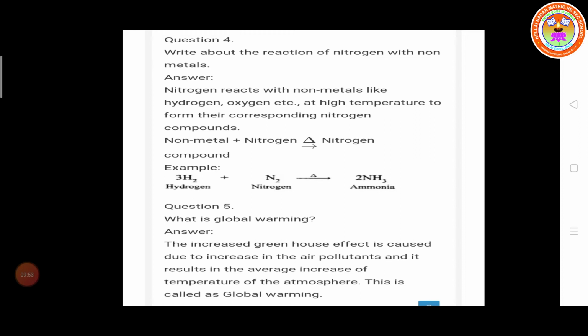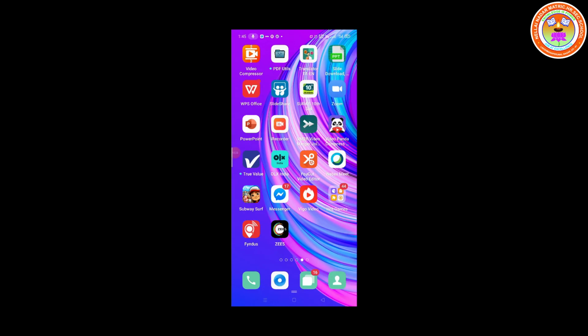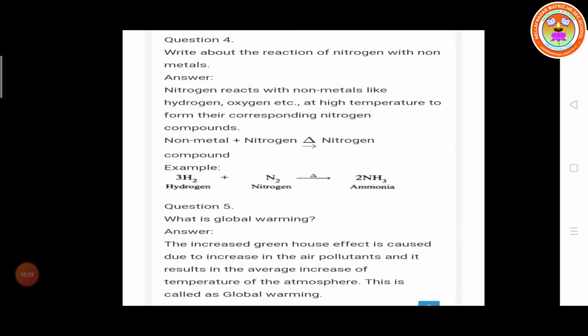For example, here we take hydrogen. Hydrogen is a non-metal. So 3 moles of hydrogen molecule, 3 into 2, 6 hydrogen atoms, and then N2, one nitrogen molecule. One nitrogen molecule contains two nitrogen atoms, so nitrogen is diatomic. So 3 moles of hydrogen molecule and 1 mole of nitrogen molecule both react to form 2 moles of ammonia. What is the ammonia formula? NH3. So here the equation is a balanced equation.